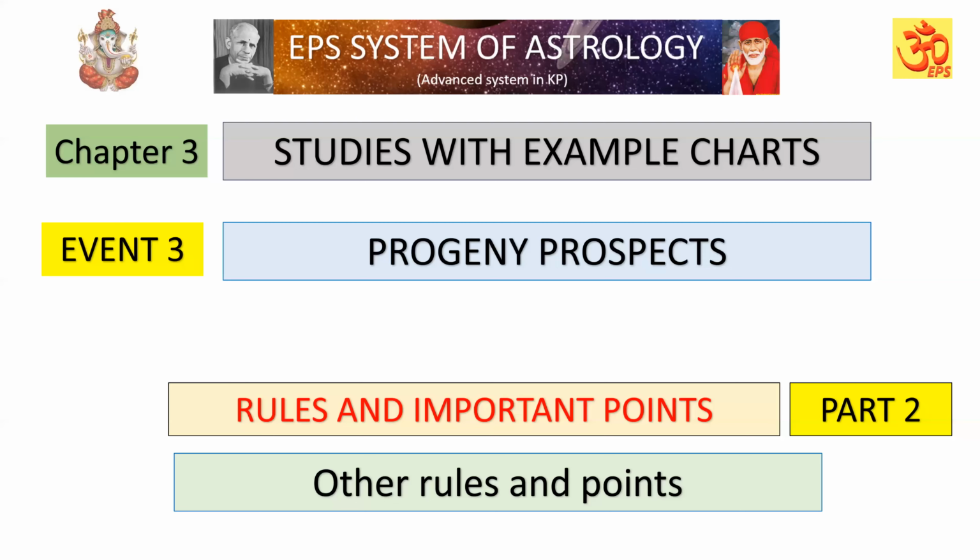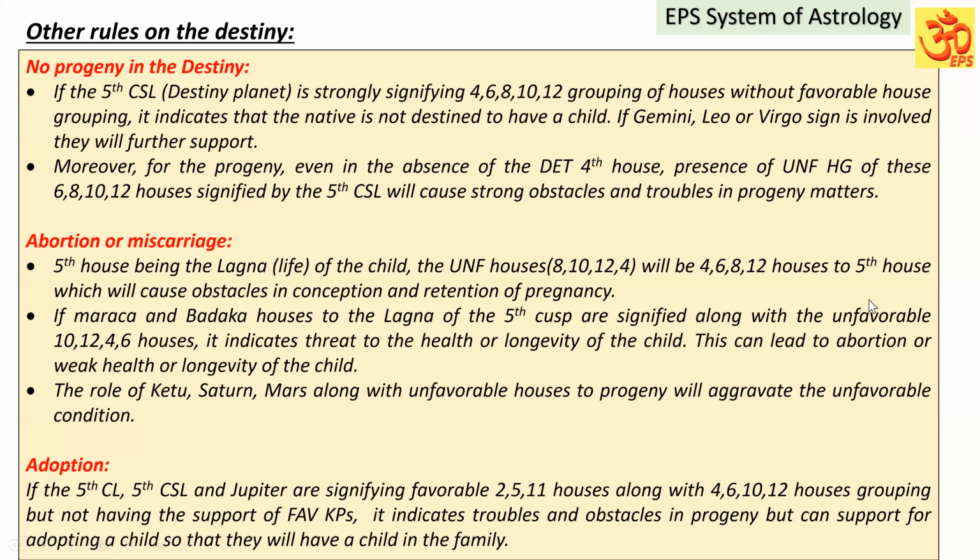Now let us study the remaining rules and points in the progeny prospects in this video. Rules and important points, part 2 video. Other rules and points we are going to discuss in this part. Now let us check the other rules.